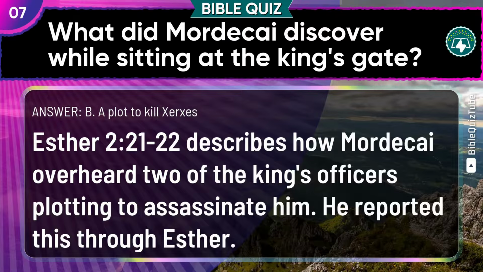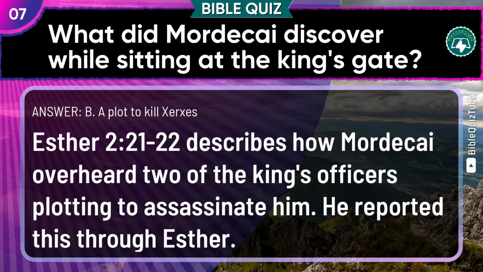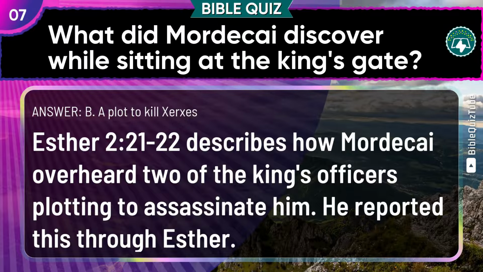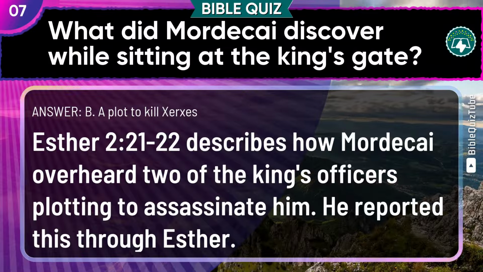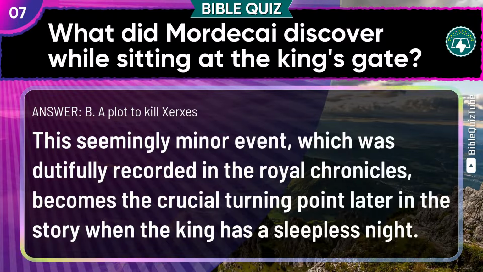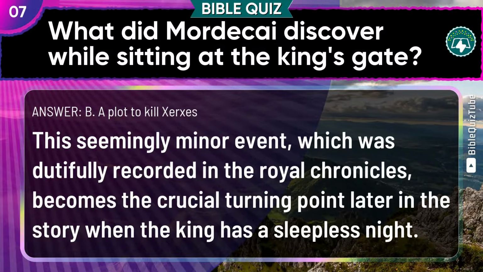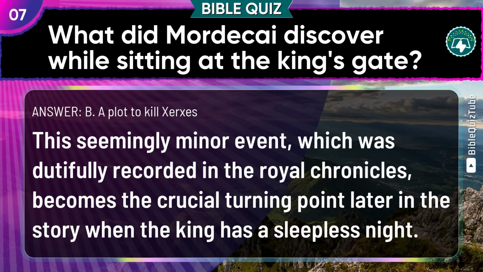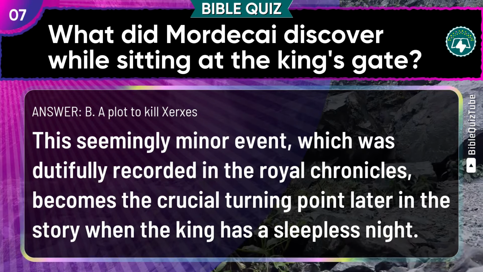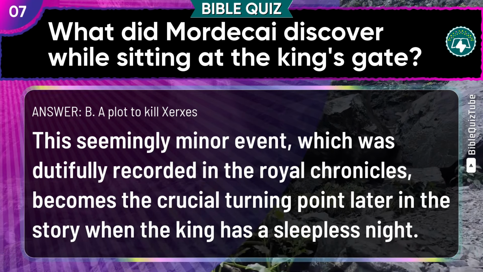The explanation. Esther chapter 2 verses 21 to 22 describes how Mordecai overheard two of the king's officers plotting to assassinate him. He reported this through Esther. This seemingly minor event, which was dutifully recorded in the royal chronicles, becomes the crucial turning point later in the story when the king has a sleepless night.